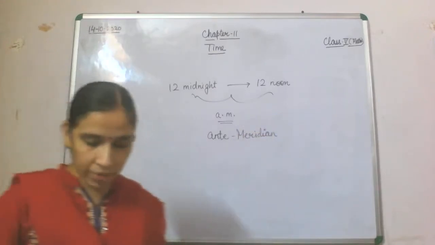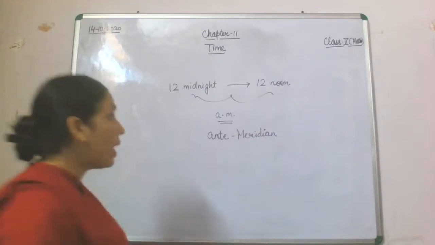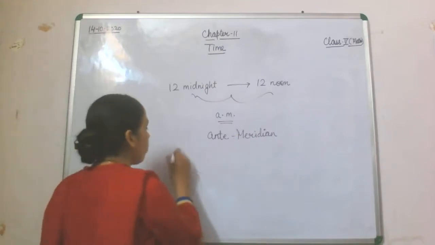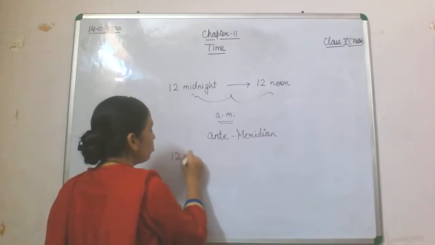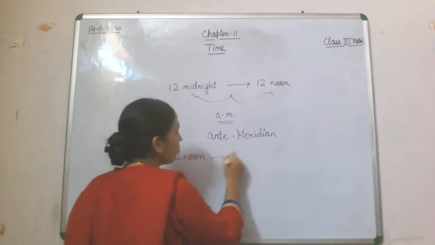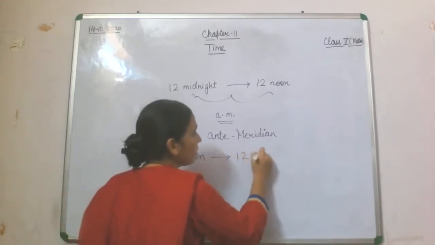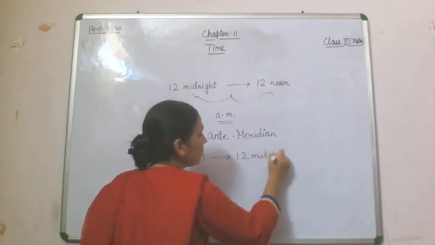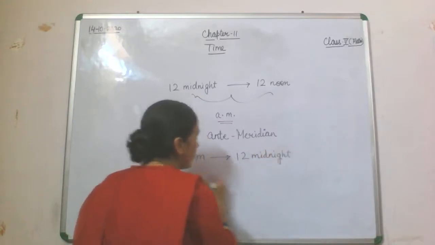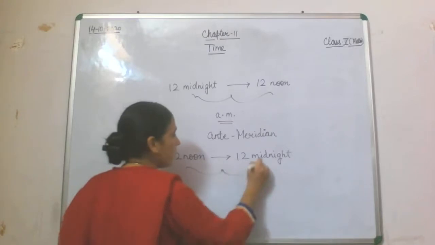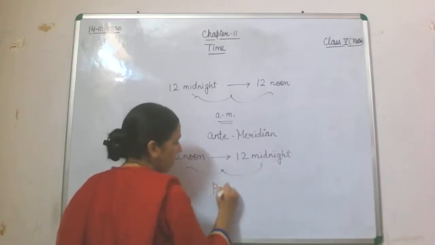Anti-meridian. The full form of AM is anti-meridian. And the next is from 12 noon to 12 midnight. Now this time frame comes in PM.